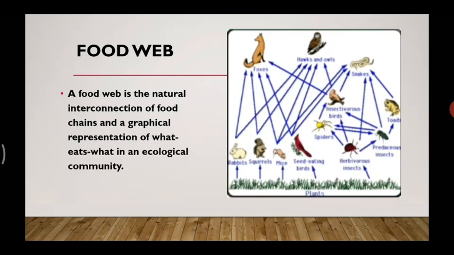Let's move forward. That's a food web. Now looking at this picture, you might be very confused, right? It is confusing. There is an interlink of various food chains. Now this is called a food web. Interlink means there are two or three food chains together. So that is called a food web.